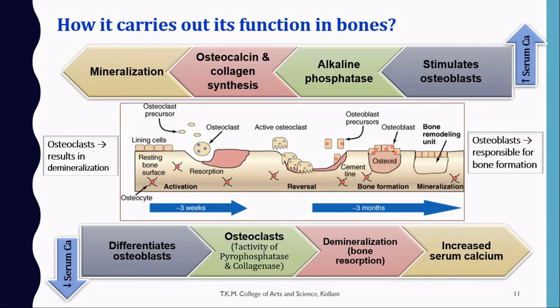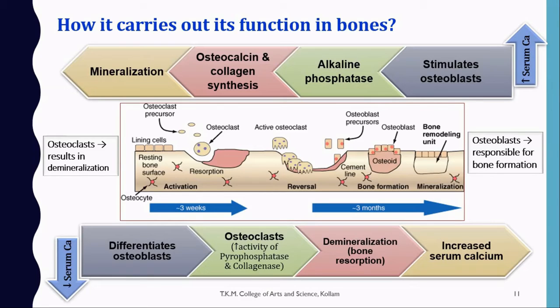Now let's see how calcitriol or vitamin D carries out its function in bones. When serum calcium level increases, it stimulates osteoblast cells. Osteoblasts are matrix forming cells of bone that stimulate alkaline phosphatase, and osteocalcin and collagen synthesis will be increased, and finally that results in mineralization of bone. When serum calcium is used for the mineralization of bones, that ensures the normal level of serum calcium.